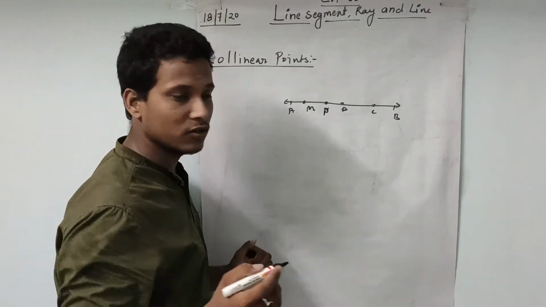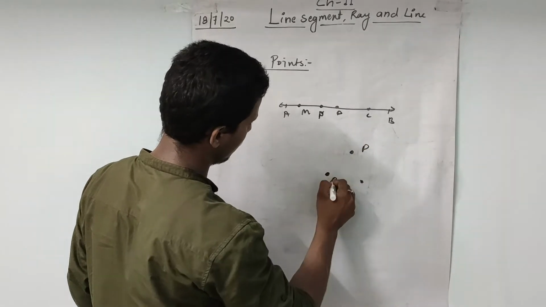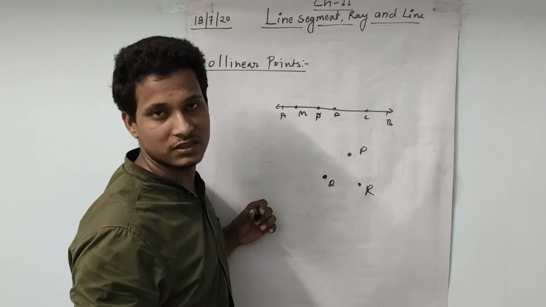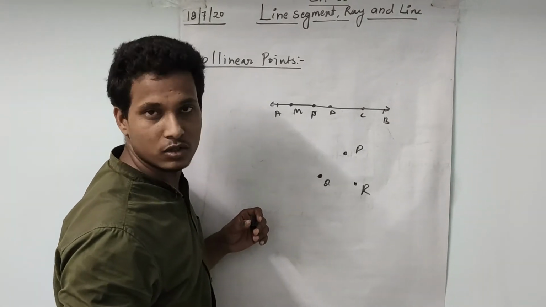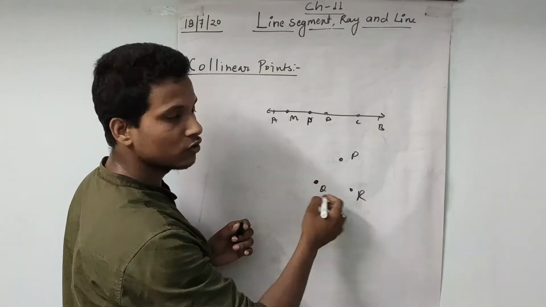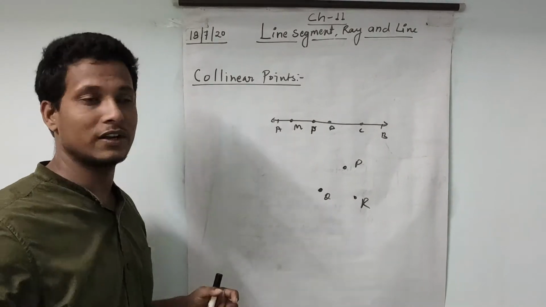If they do not lie on the same line, like P, Q, R, then these types of points are called non-collinear points. They are not collinear, because we cannot draw a straight line through these points including all the points. So these points are called non-collinear points.